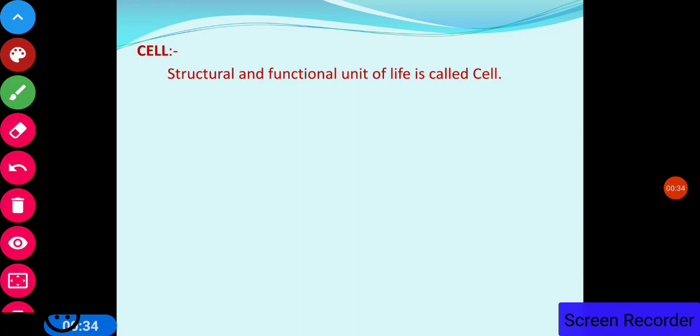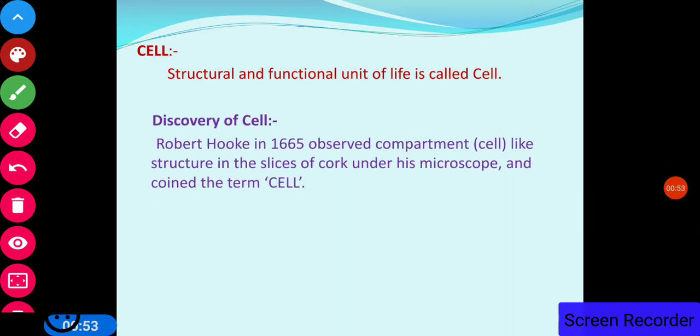Now what is a cell? The structural and functional unit of life is called a cell. Just like the brick is the basic unit of the house, cell is the basic unit of any organism. Now who discovered the cell? Robert Hooke in 1665 observed compartment-like structures in slices of cork under his microscope and coined the term cell.